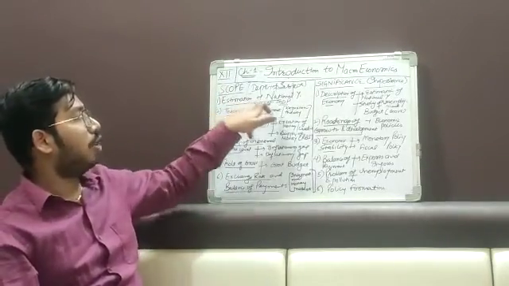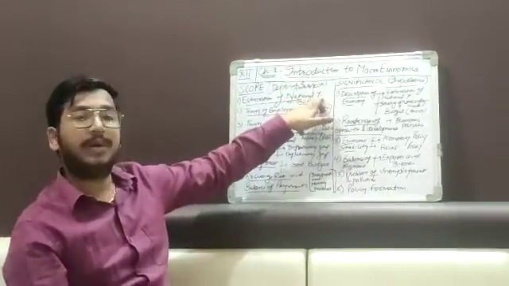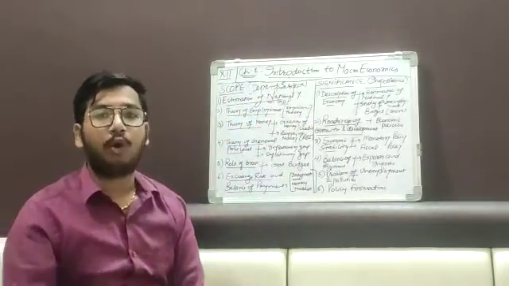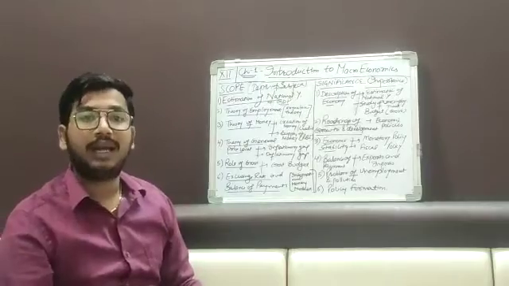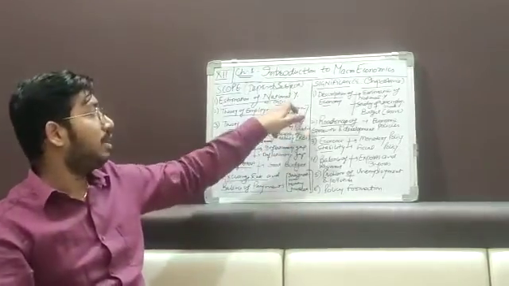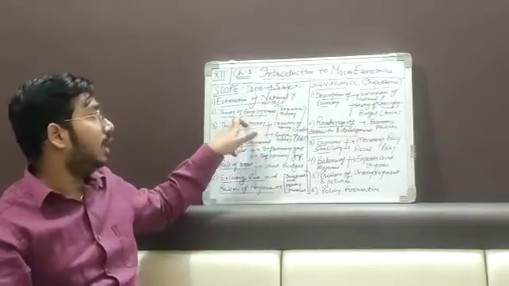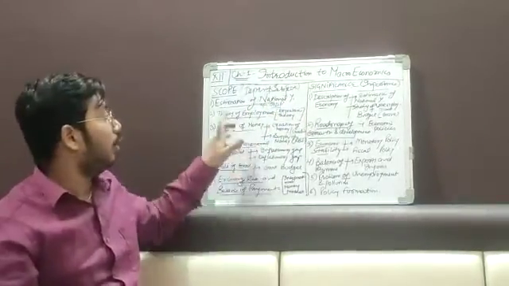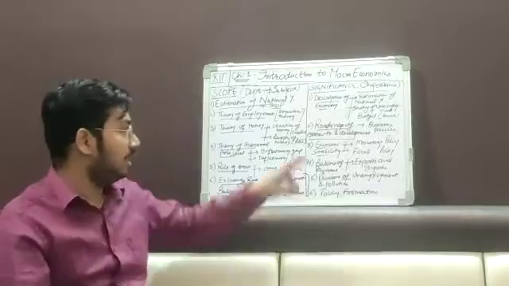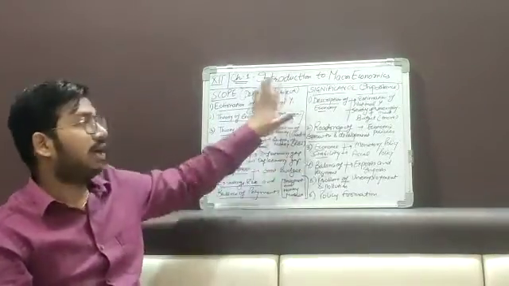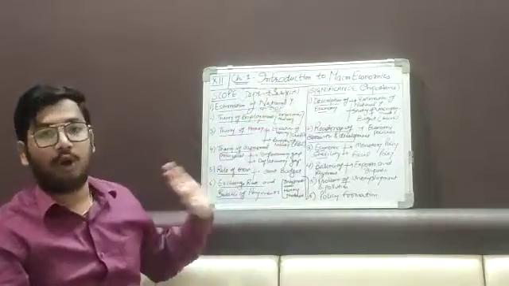Okay, now scope. First is estimation of national income. Y represents income. Estimation of national income is mainly done by macroeconomic tools, the aggregate demand, the aggregate supply, and many others. For example, GDP, gross domestic product. Second, the theory of employment. The theory of employment is given by Keynes. There is mainly the Keynesian theory of employment. We will study it further. It also comes under the scope of macroeconomics.